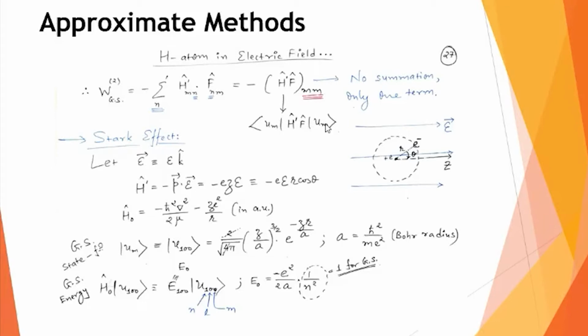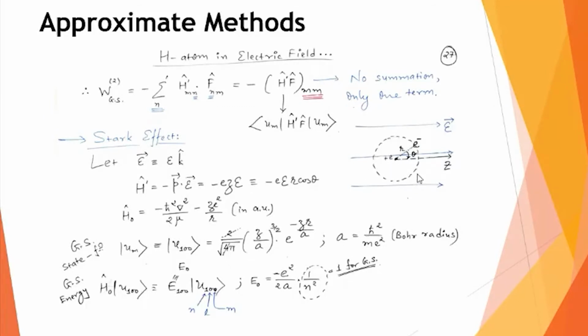That is what we now use again for the hydrogen atom placed in a uniform electric field. For the geometry, I draw the same figure again. We assume that the uniform electric field exists in the z direction.